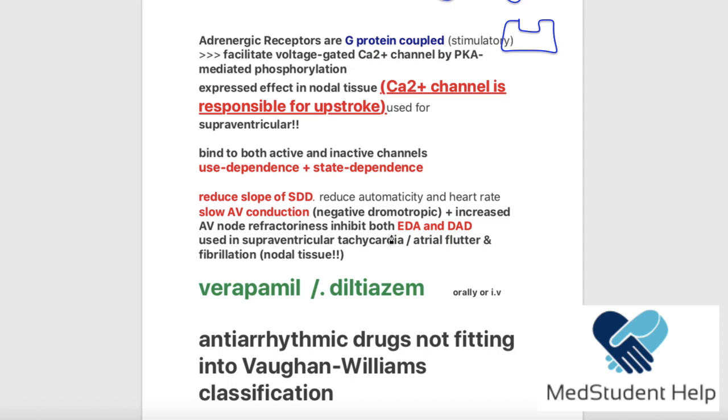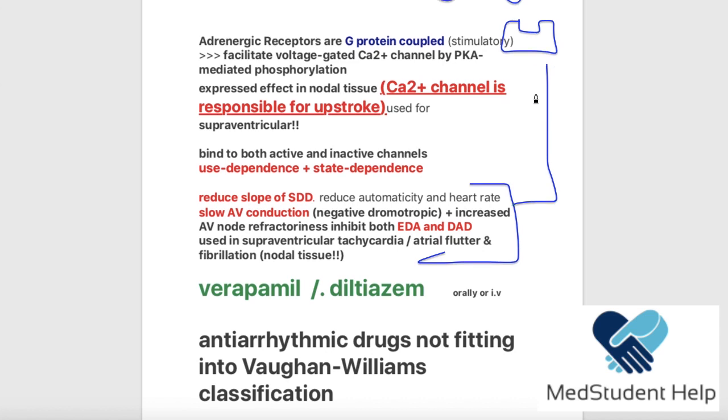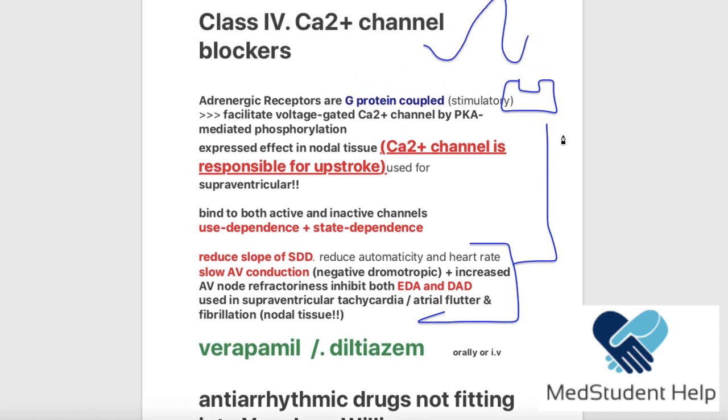This part is how the calcium channel blockers act the same way as the beta 1 blockers: they reduce the slope, they slow the AV conduction, they prevent the early and delayed after depolarization, and are used for the supraventricular tachyarrhythmias.